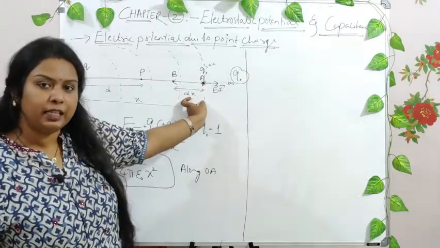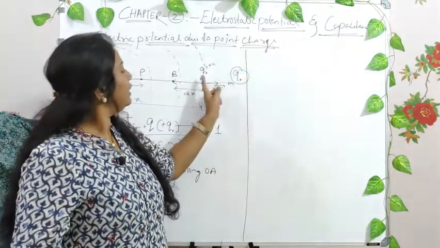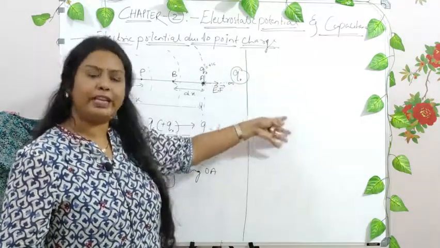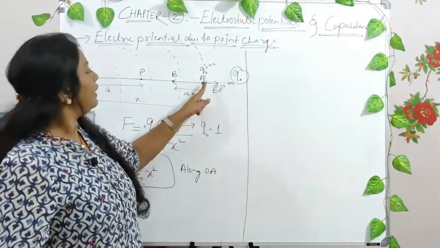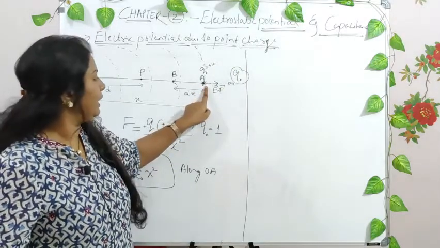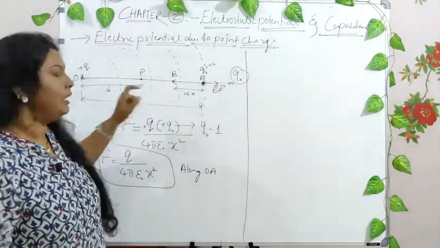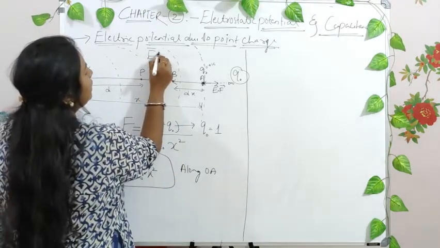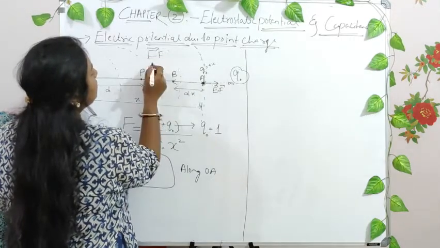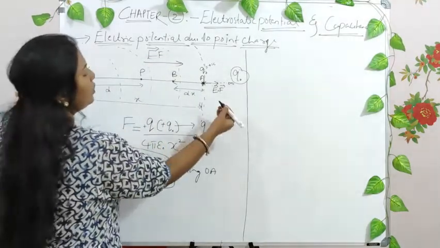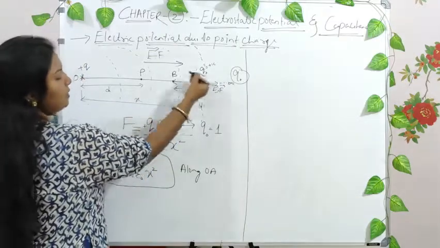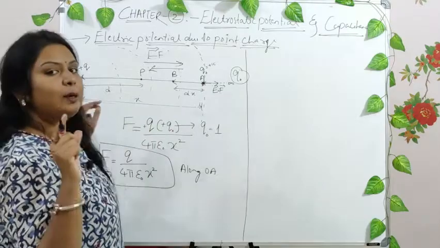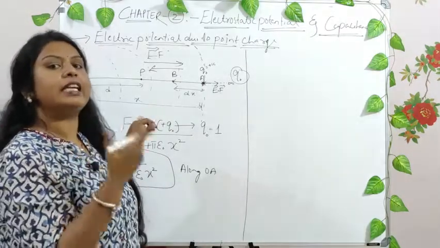Now the work is done here. The work was not done in bringing this test charge from infinity, because there was no electric field or any other energy. But when it moves from this point A to point B, it is coming into the field region. What is the electric field direction here? The electric field direction is in this direction, and now you are moving the test charge opposite to this, that is, from A to B. Then there is always some work done in moving the charge against the field.